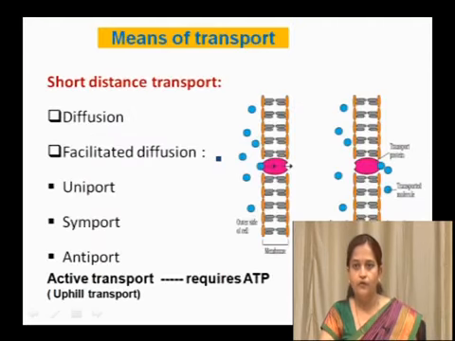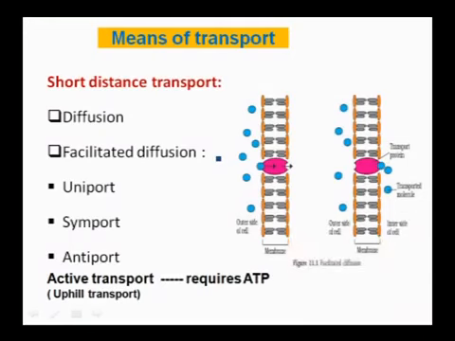If we move to transport, whether it is short-distance or long-distance transport is important. Short transport means within the cell or to the neighboring cell, or within the intercellular spaces to the outside, especially in leaves. That is called short-distance transport, where in diffusion water moves from higher concentration to lower concentration, whether it is a gas or a liquid. Next, facilitated diffusion.